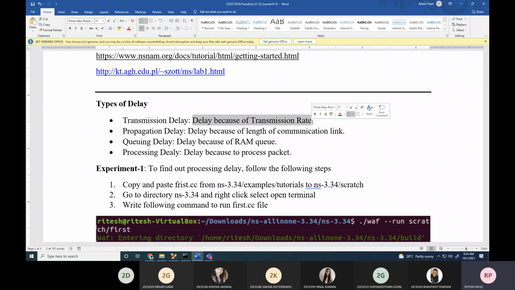Online students as well as offline students. Sir, time taken by a signal to reach sender to receiver. No, that is propagation delay. Transmission delay is what? Transmission delay is more, means what?